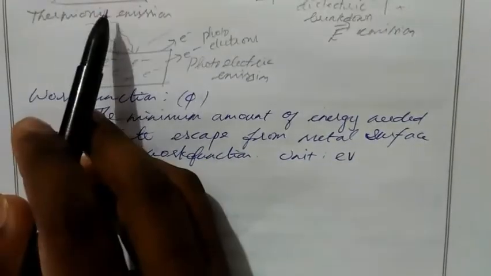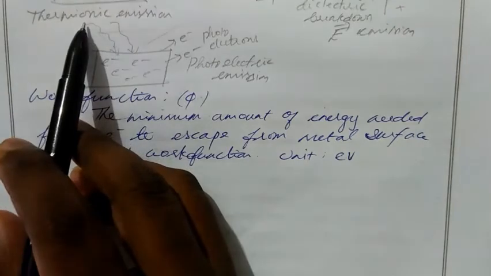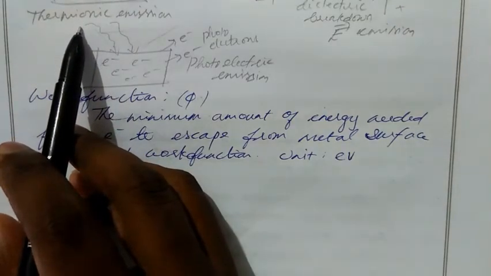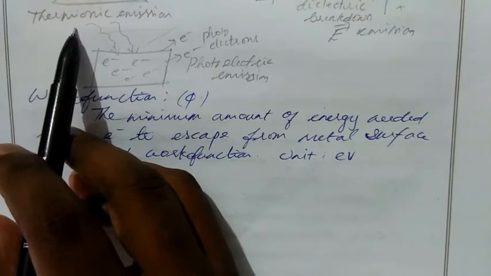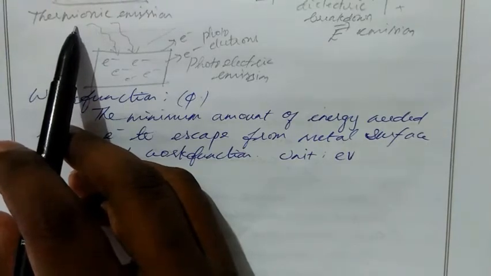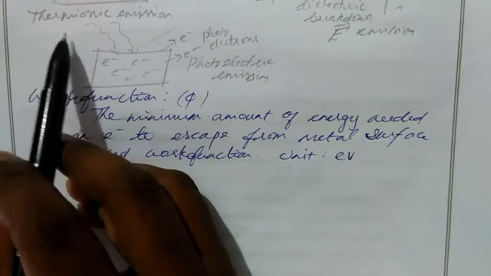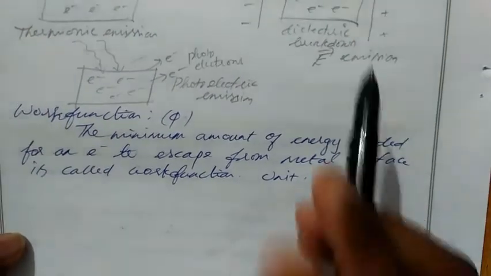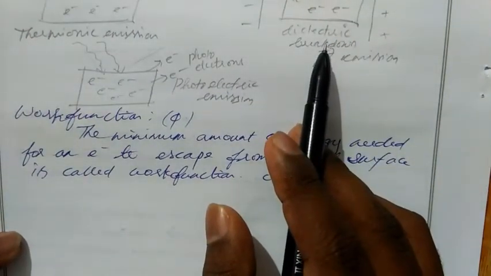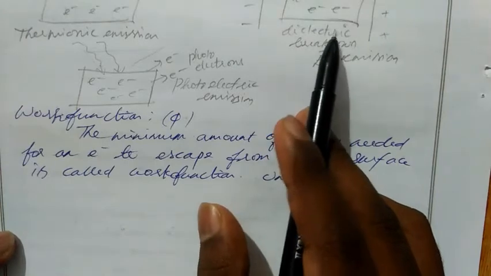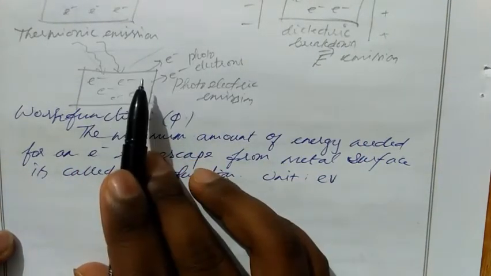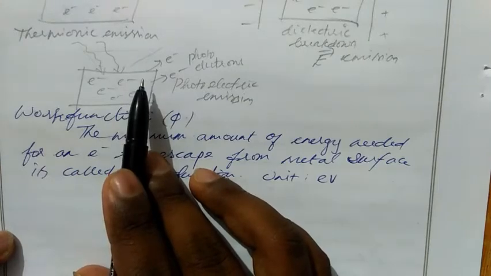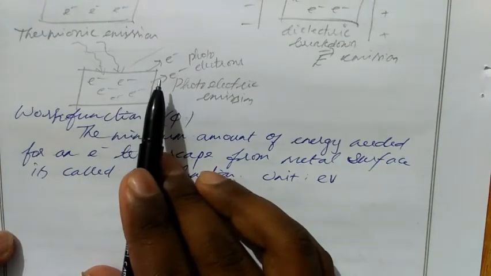Here the external source is temperature in thermionic emission. Through the temperature, the electron gains some energy, and with the help of that energy it comes out of the surface. That is the basic concept of electron emission. Here the main energy is electric field energy, and with its help the electron comes out. Here the main energy is light energy, photons. By absorbing the light energy, it comes out of the surface.